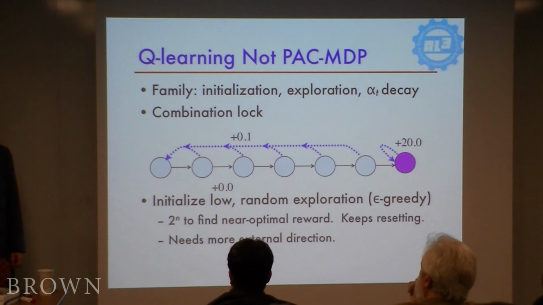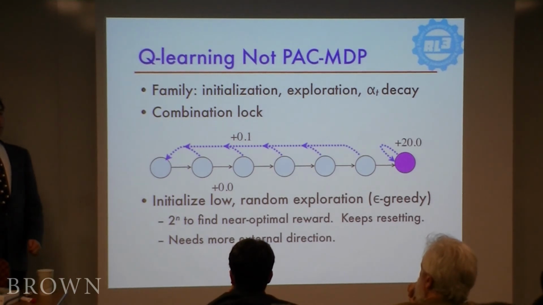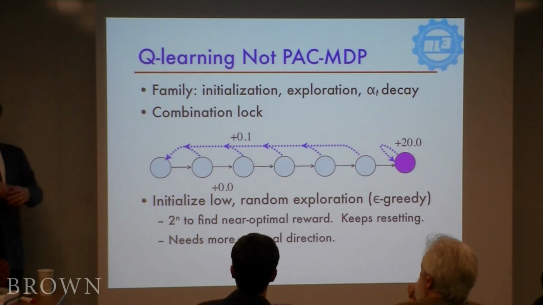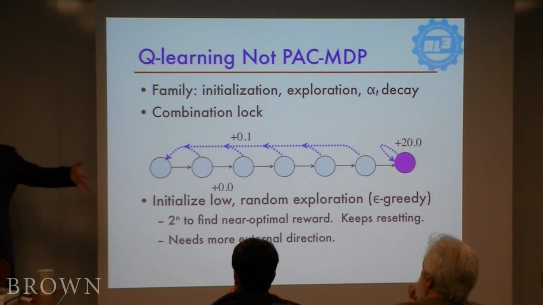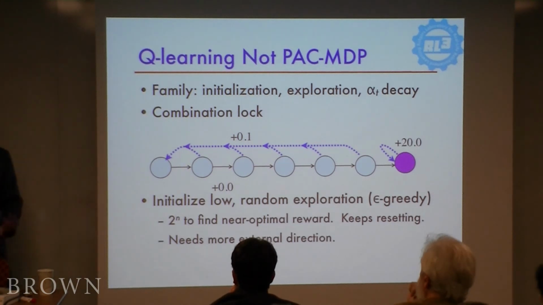Just like if you flip a coin a bunch of times, you might not know what the real probability of heads is, but by things like the Hoeffding bounds and the Chernoff bounds, you can know that after you've estimated it based on a big enough sample, you're within epsilon. It turns out to be very close to that kind of result.